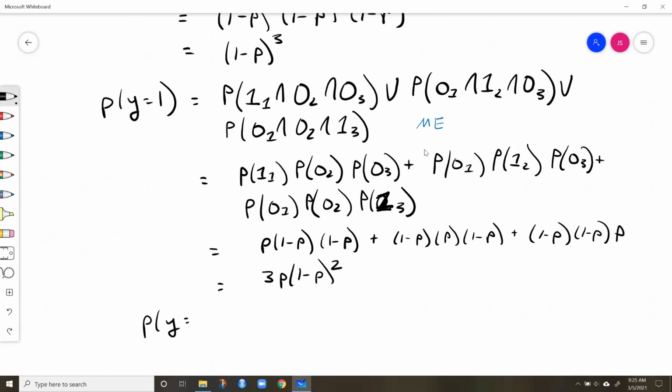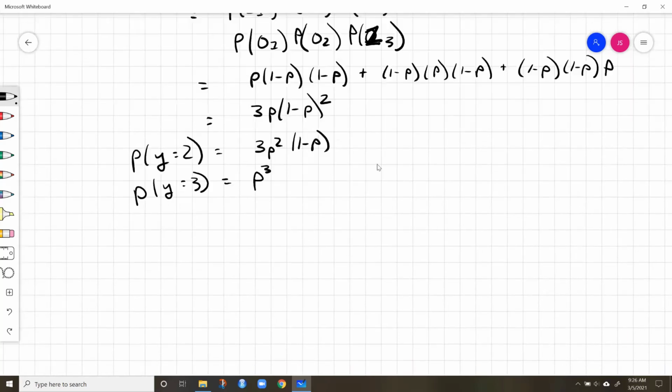So we'll do the same thing for y equals 2. And this ends up being 3p squared, right? Because we have 2 successes times (1 minus p). And the probability that y is equal to 3 is just p cubed. So we get a pattern here, right? When y equals 1, we have 1 p here, and we have 2 of these 1 minus p's. When y equals 2, we have 2 of these p's multiplied together, and just 1 of these 1 minus p's, etc. So we see a pattern developing.